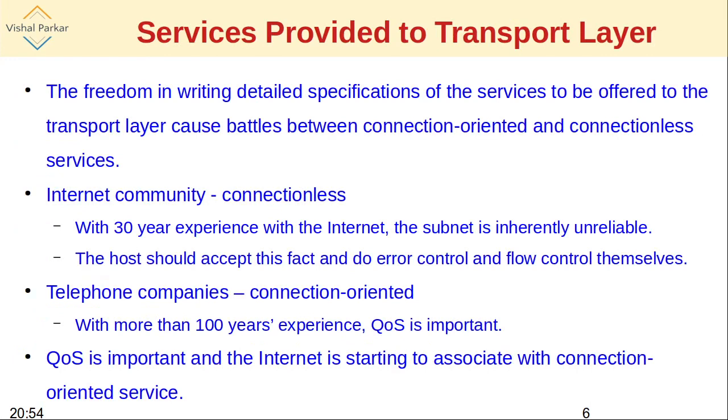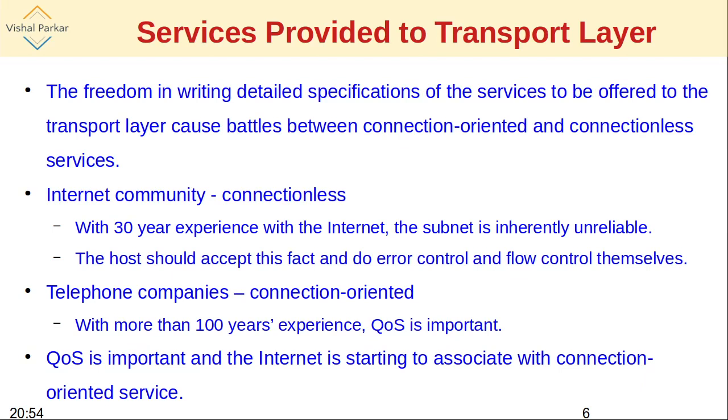Of the services provided to the transport layer, two different technologies or services are very important. We have seen that one is connectionless, which is used by the internet community, and one is connection oriented, which is largely used by the telephone companies. Now it is up to the network layer. It can choose among any of these services.